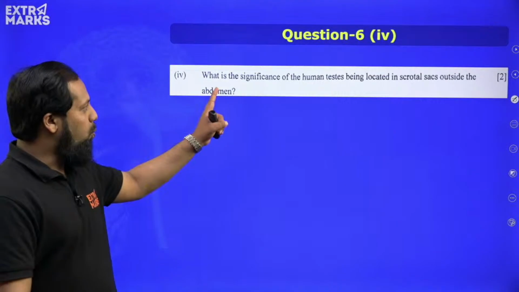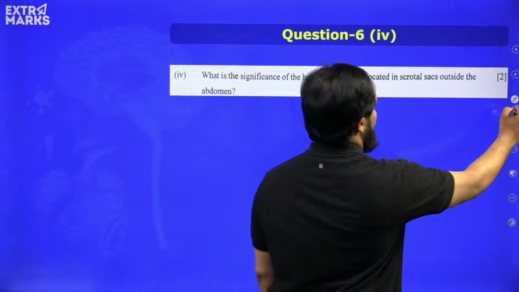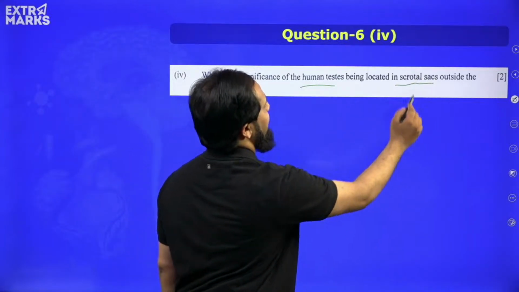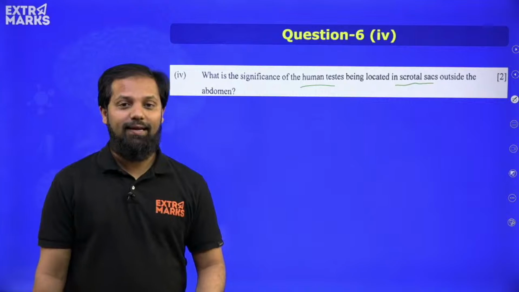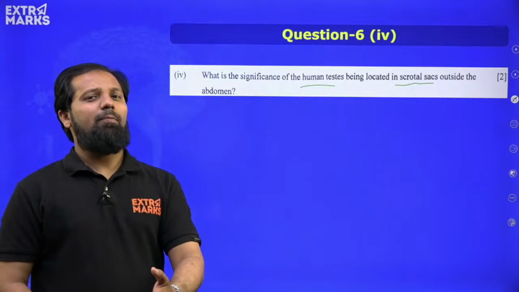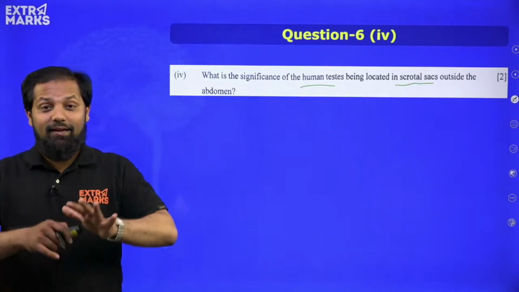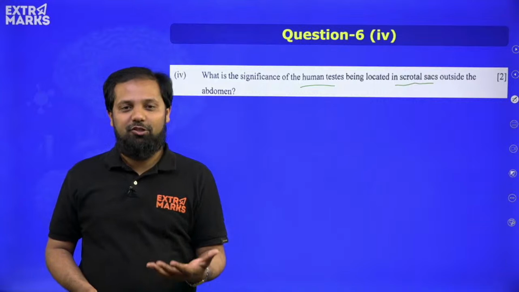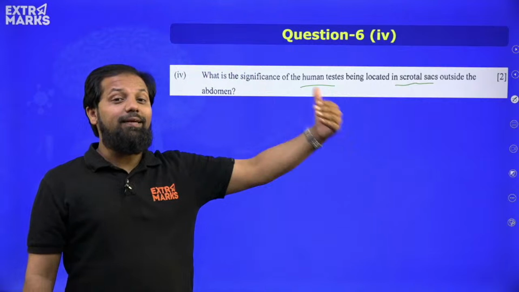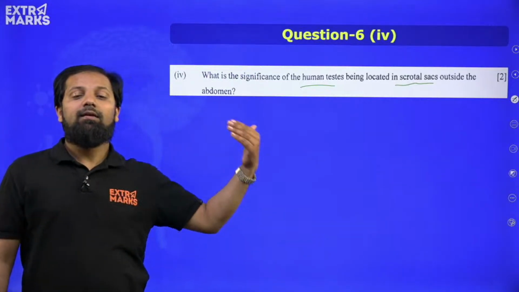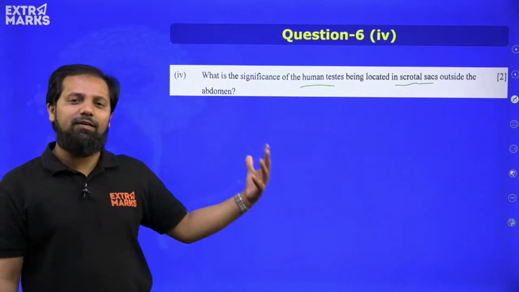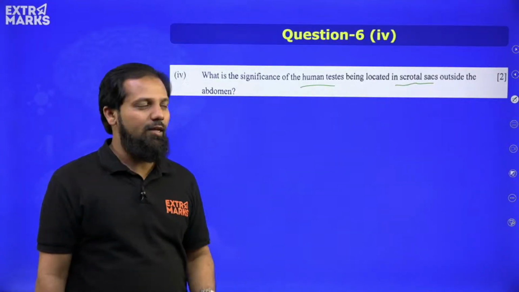Moving ahead, what is the significance of the human testis being located in the scrotal sac outside the abdomen? Again, when we learned about the male reproductive system, we discussed this topic multiple times, and in a lot of homeworks also we asked this question, because in many board exams we have seen these kinds of repeated questions in this paper. So we have to know it, it makes us write the exam very easily. So what is the answer?